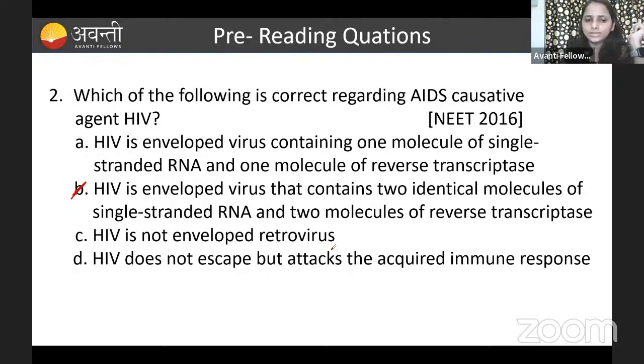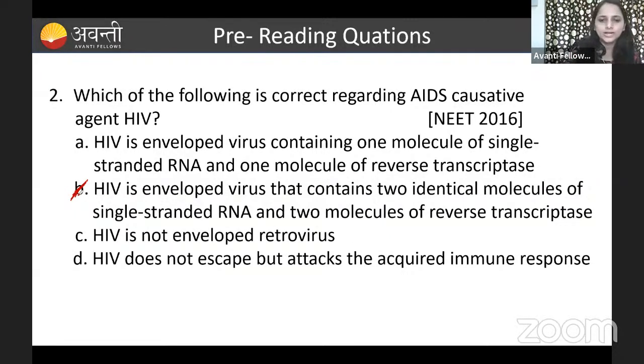Here you can see in option C, they are telling that HIV is not an enveloped virus. No, it is an enveloped virus, right? And in option D, it does not escape but attacks the acquired immune response. No, every virus has the ability to escape from the immune system. HIV will escape from the immune system initially, but later it will attack the helper T cells, right? So that's why this is also not the correct answer. The correct statement is option B.